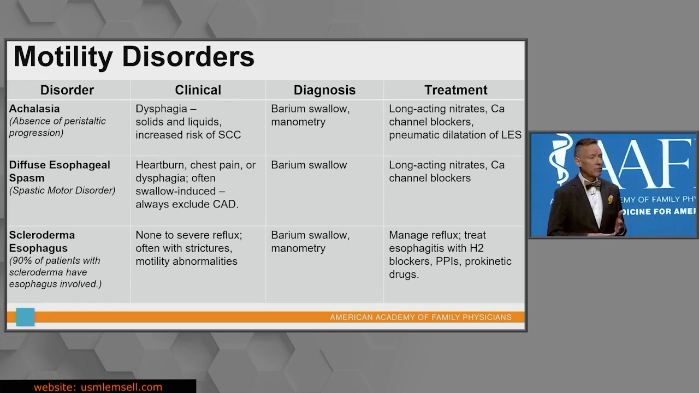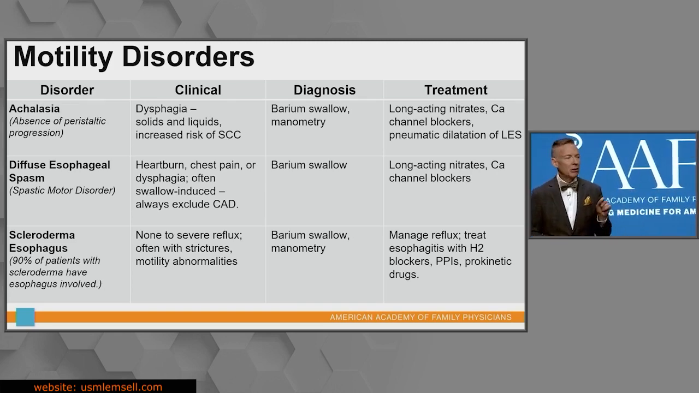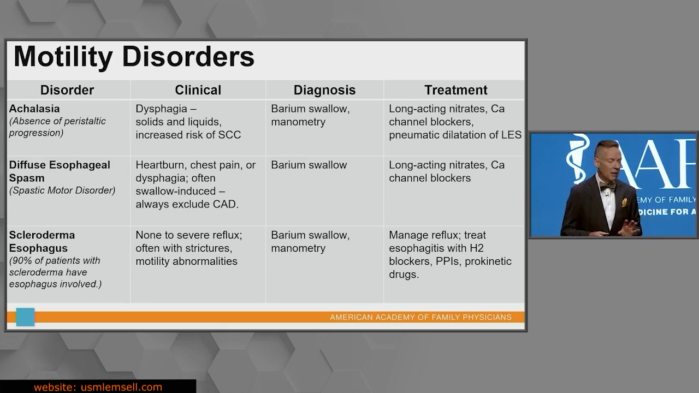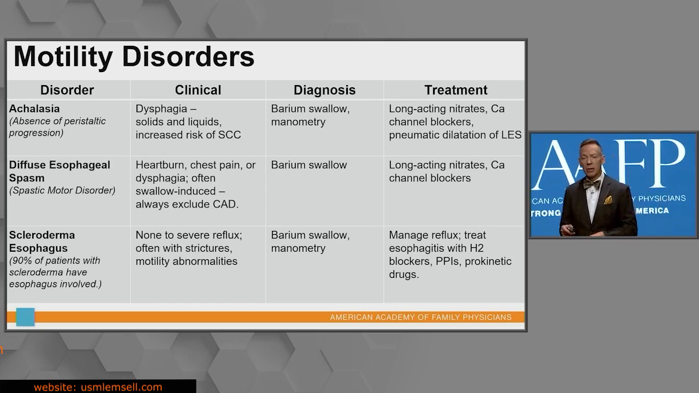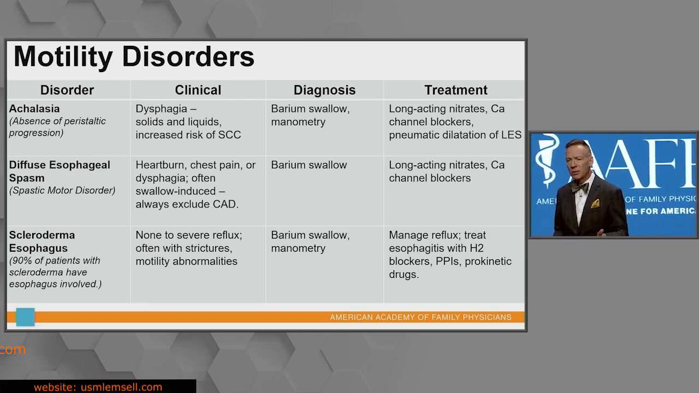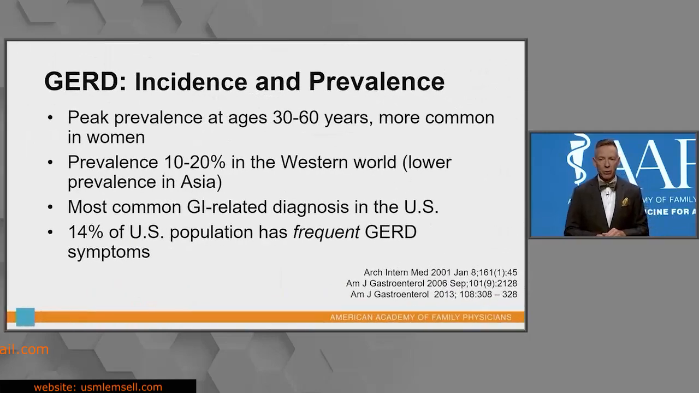When we have esophageal spasm, these are spastic motor disorders. These patients will present a lot with heartburn and chest pain, and I'm thinking, could this be coronary artery disease? Barium swallow, again, the same treatment. Scleroderma. Now, scleroderma, thank goodness, is not very common. However, 90% of patients who have this disorder will eventually have esophageal involvement. The symptoms, there is a huge continuum. We manage this by managing the reflux. We treat esophagitis. They may need a prokinetic agent. Okay, that's what you need to know about motility disorders.